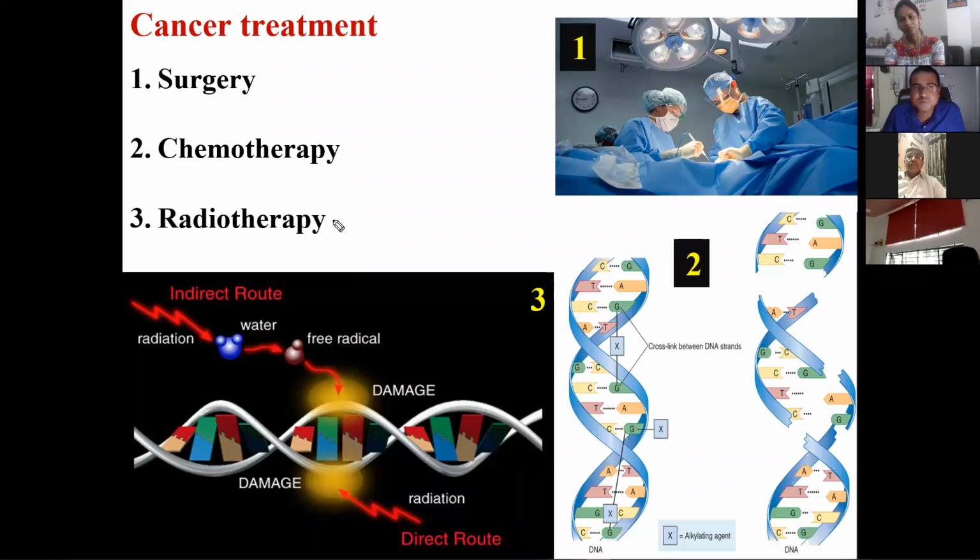In the case of surgery, it is simple. First, you should understand whether there is a tumor or not, and if it is a tumor, which type of tumor, and then we can plan the surgery, that is the removal of the cancerous cells. So that is done by surgery.